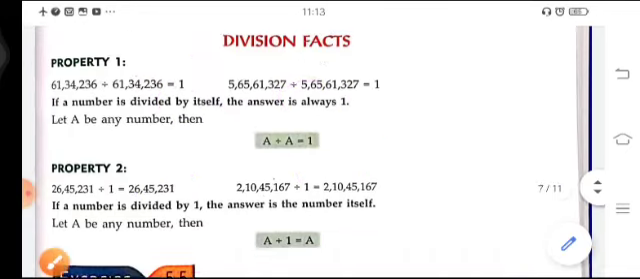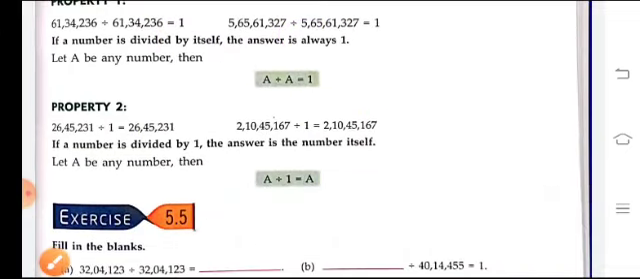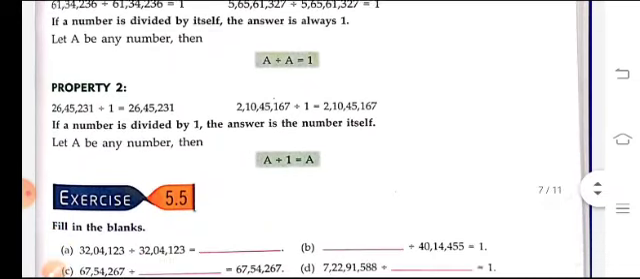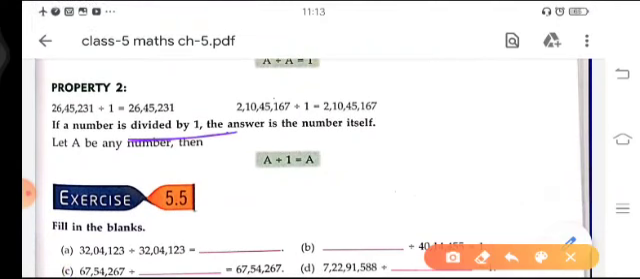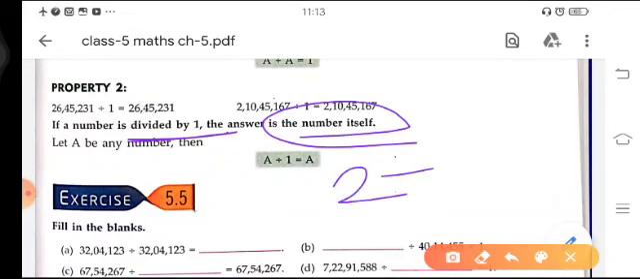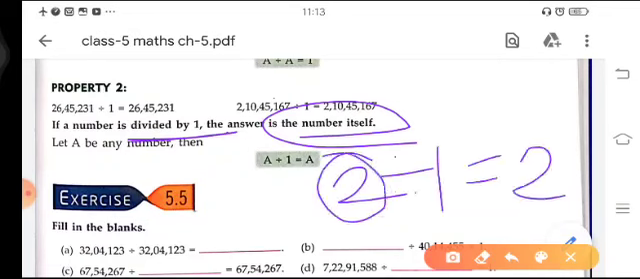Next is property number 2. What does property number 2 say? That if we divide any number by 1, then the answer is the number itself. Like 2 divided by 1, the answer will be 2. So we are dividing 2 by 1, and the answer is the number itself.